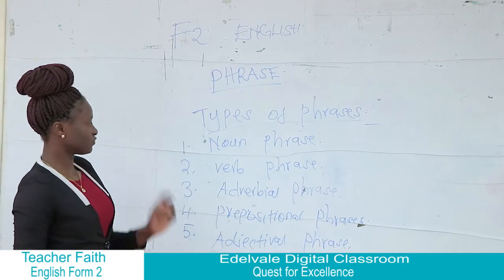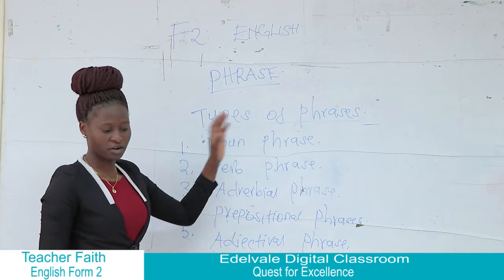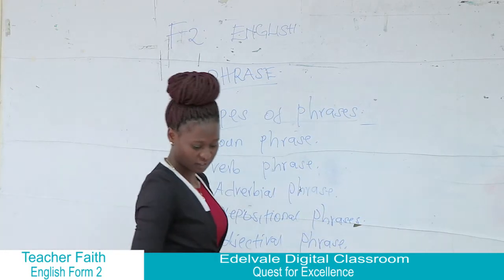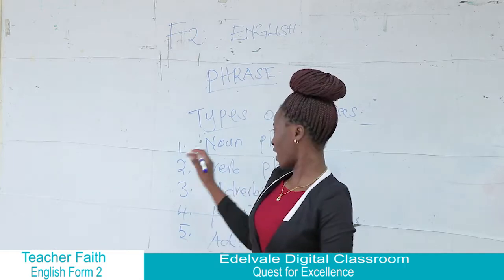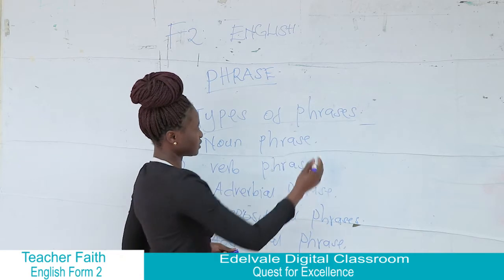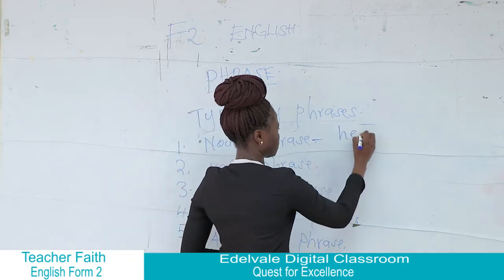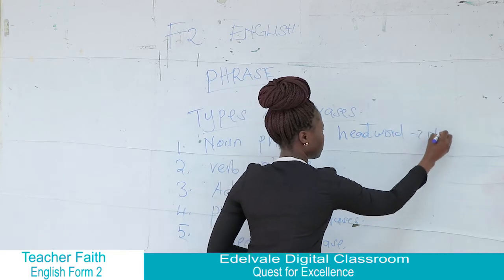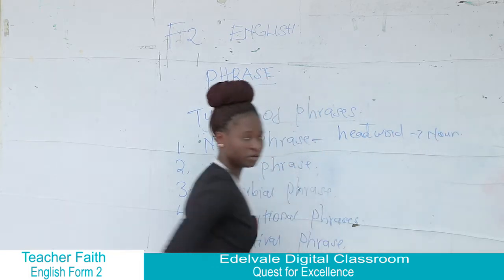So let's define what is a noun phrase. In English we say a noun phrase is a group of words that have the head word as a noun. So the head word here is the noun under the noun phrases.